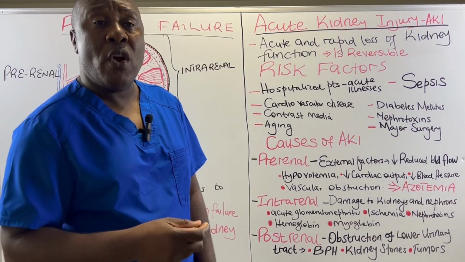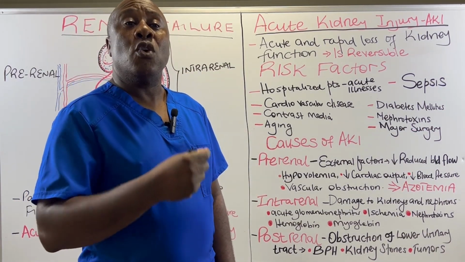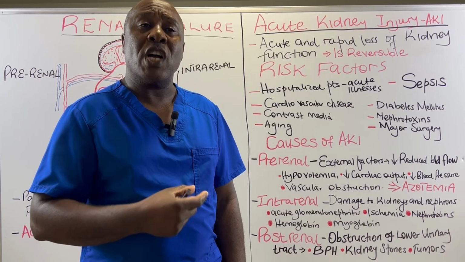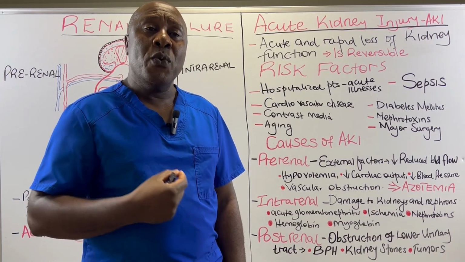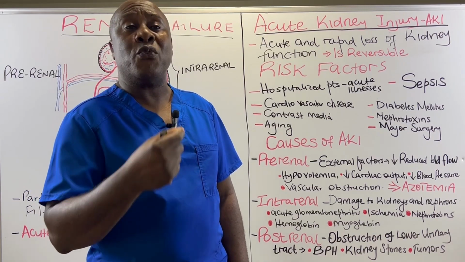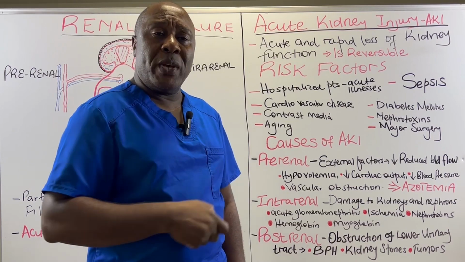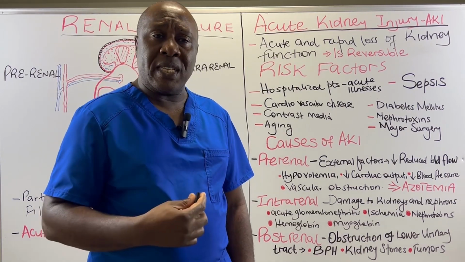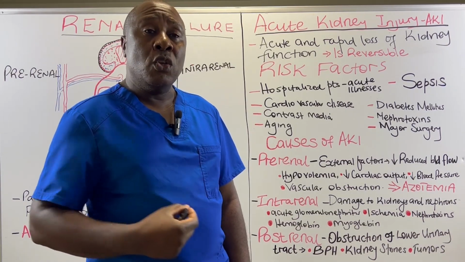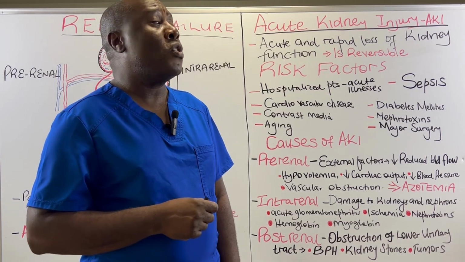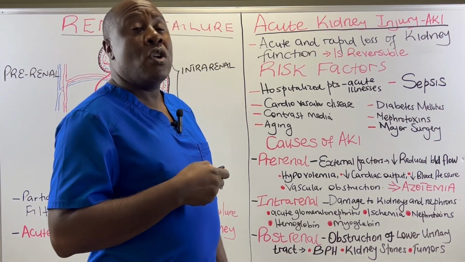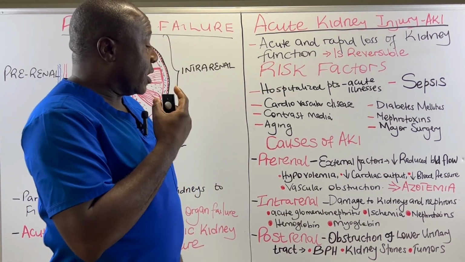Then we have got major surgeries. Those patients who are undergoing major surgical procedures could end up having acute kidney injury. For example, when we have heart surgery or cardiovascular surgery, we could interfere with the cardiac output, which will in turn interfere with the kidney perfusion and therefore injure our kidneys. We have got those patients who are undergoing major abdominal surgery. We could cause trauma to our kidneys. We could physically injure our kidneys during the performance of that abdominal surgery. So those patients undergoing major surgical procedures have a likelihood of incurring acute kidney injury.